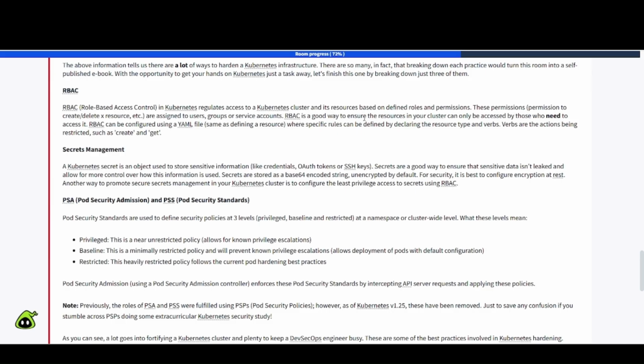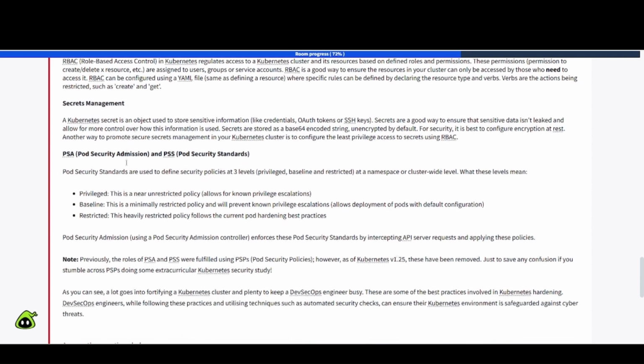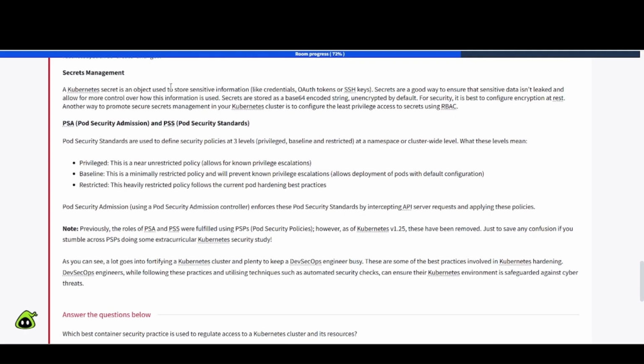RBAC is a good way to ensure the resources in your cluster can only be accessed by those who need to access them. RBAC can be configured using a YAML file, same as defining a resource, where specific rules can be applied by declaring the resource type and verbs. Verbs are the actions being restricted, such as create and get. Okay, so that goes back to the principle of least privilege and whatnot. See how that applies here in various different areas and technologies in cybersecurity.